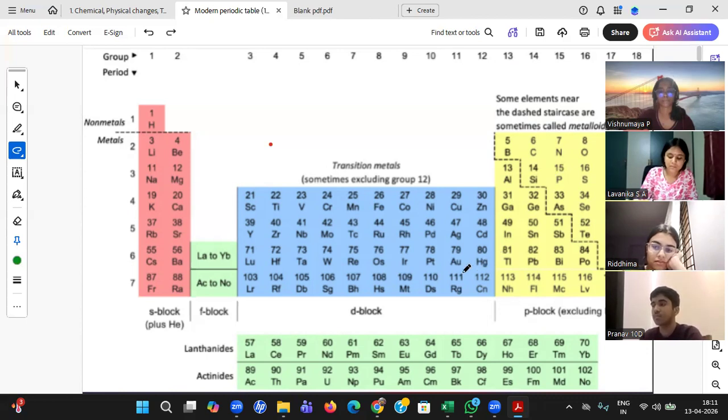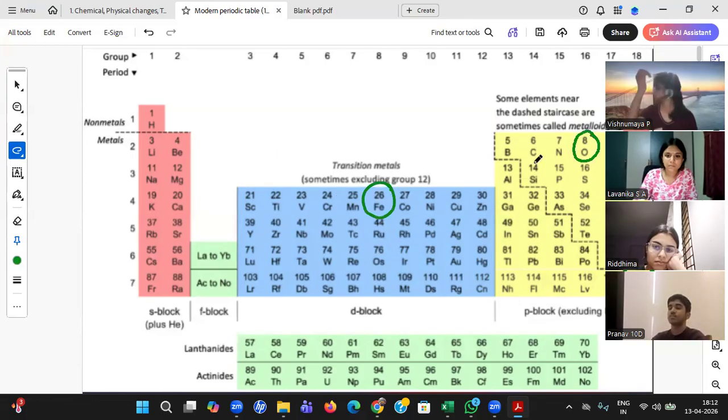So till now, they have finalized 118 elements. Now anything you take in this universe will be from these 118 elements only. If you ask me, sir, you're sitting on an iron table, where is that? Iron is here, ferrous. Sir, you're inhaling oxygen, where is it? Oxygen is here. Sir, you're drinking some water, where is that? H is here, O is here.